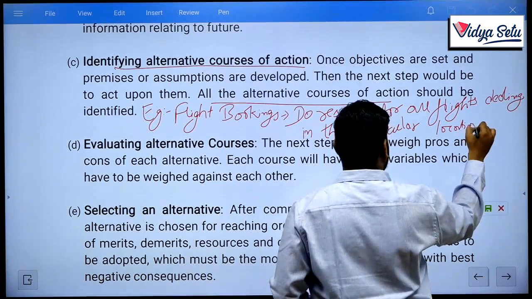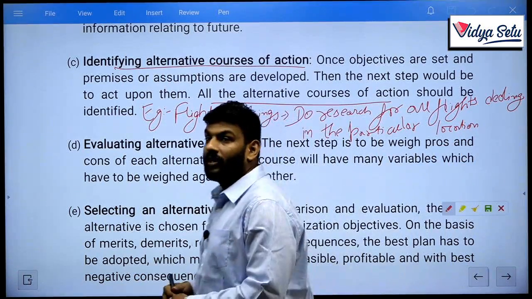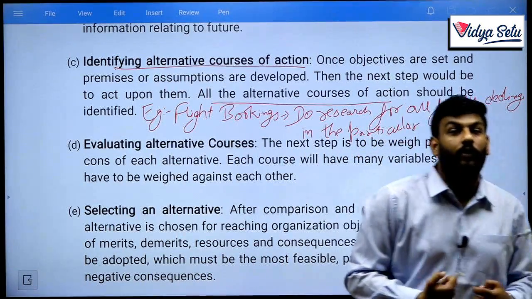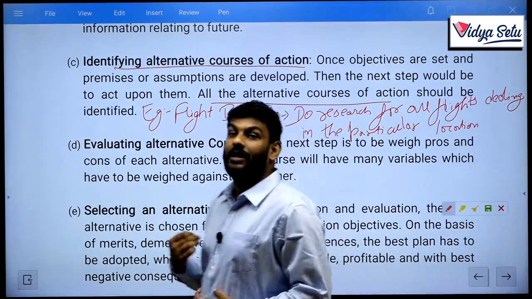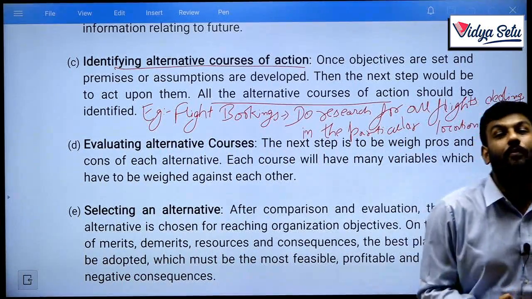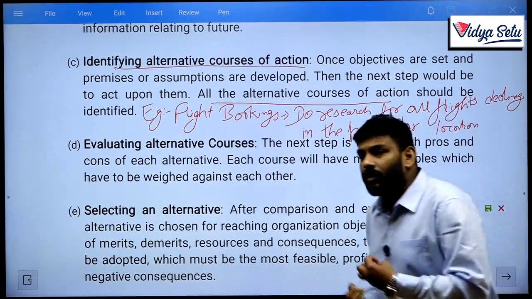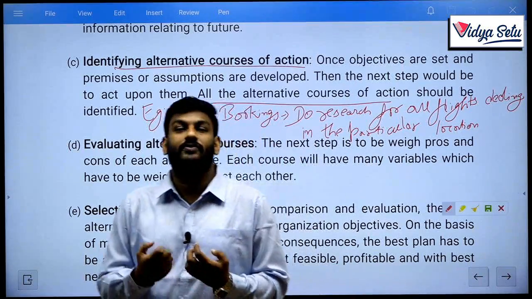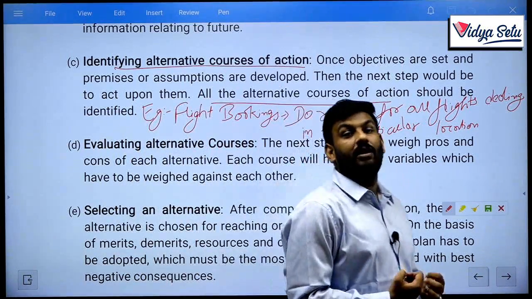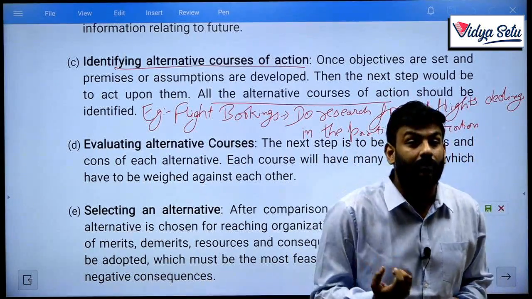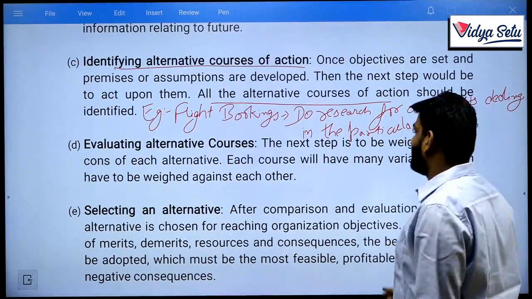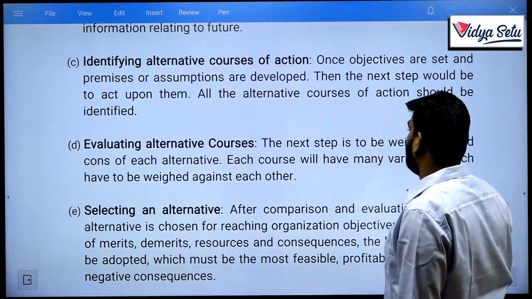In business also you can discuss alternatives. If you want to achieve a target, you need to see what kind of alternatives there are, what different vendors I need to deal with, how I can use a vendor or how I can make a product good. So you need to check and analyze all kinds of alternatives which come into your impact. The flight example is generally used because you can already relate to this concept. Next is evaluating alternative courses.